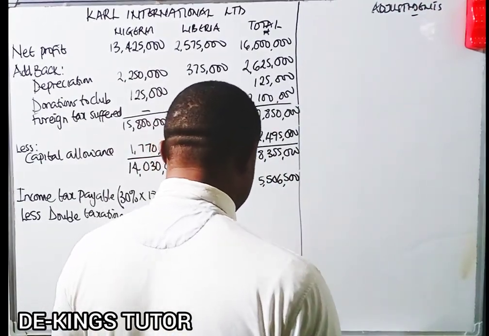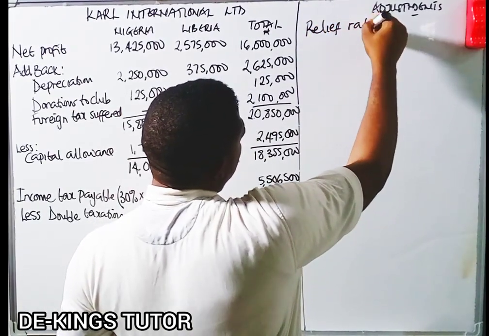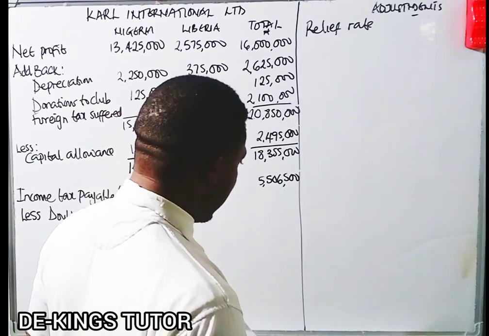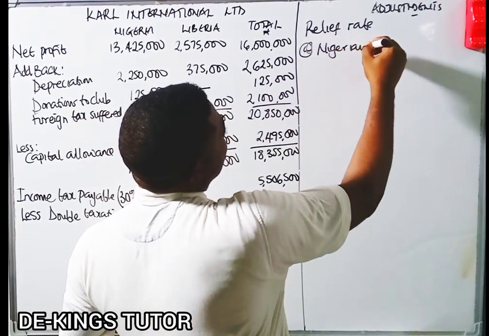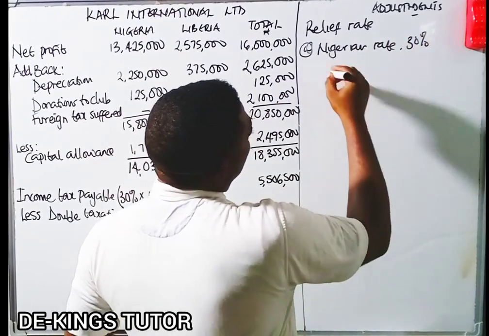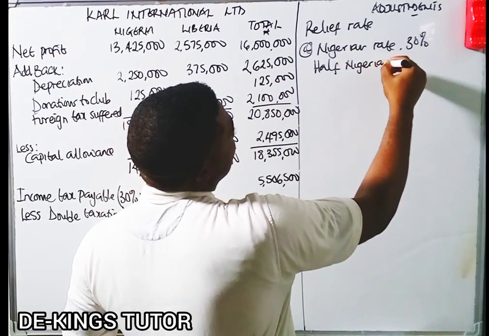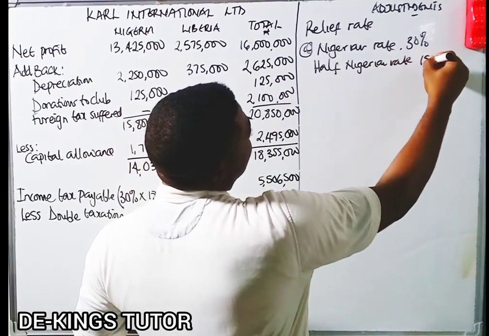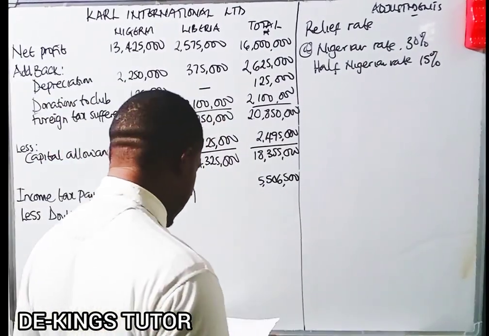Now, if you watch here, we want to know the relief rate that we use. Okay, the relief rate. Now, of course, we know that the Nigerian rate is 30%. So half of the Nigerian rate is 15%.